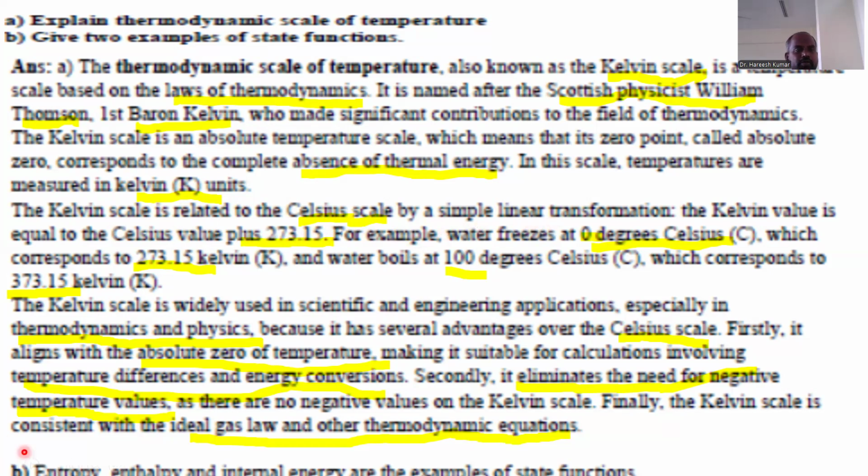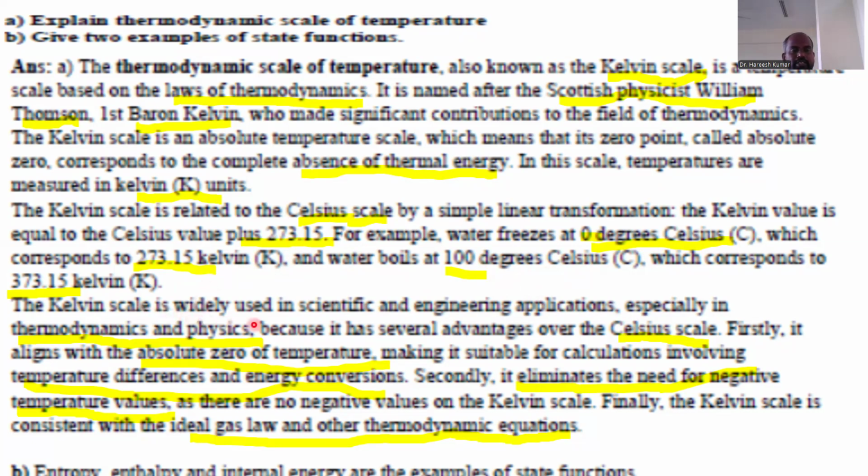The Kelvin value is equal to the Celsius value plus 273.15. For example, water freezes at 0 degrees Celsius, which corresponds to 273.15 kelvin, and water boils at 100 degrees Celsius, which corresponds to 373.15 kelvin.